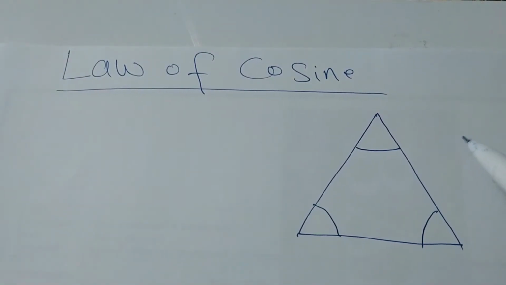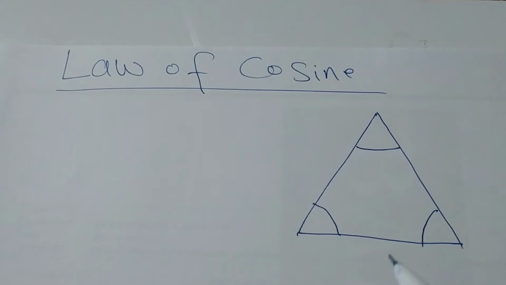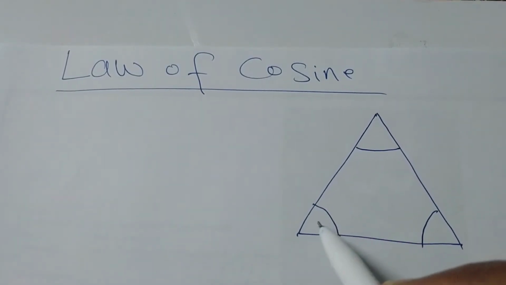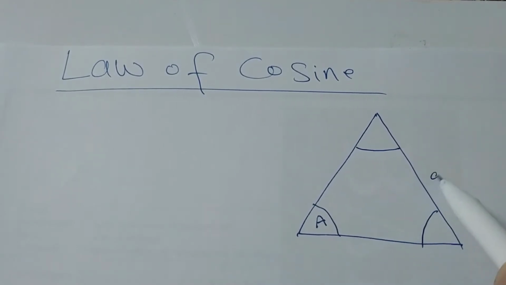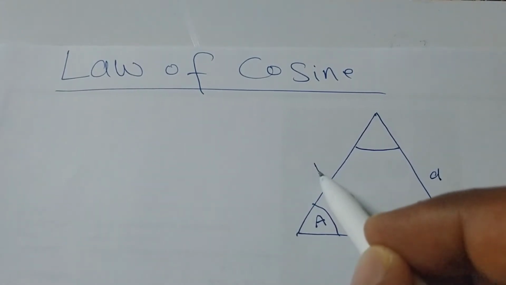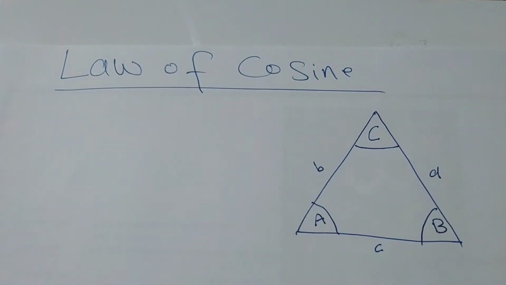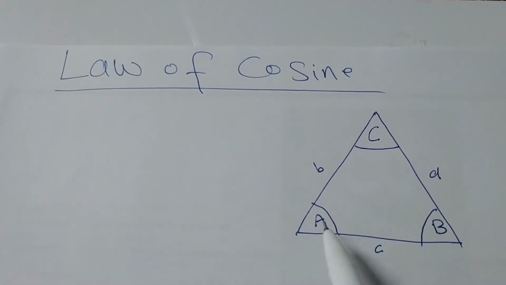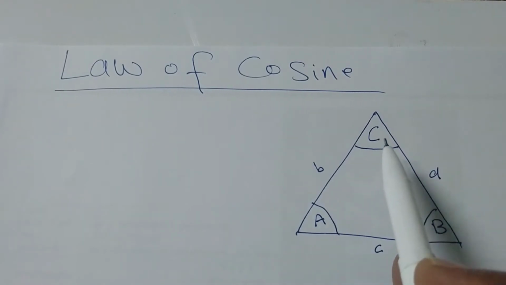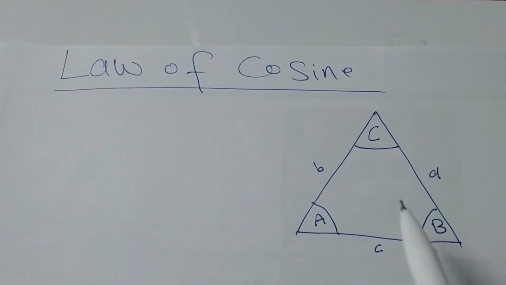As I told you before, in teaching sine law, the opposite side of angle A will be side A. Angle B, the opposite side will be B. Angle C, the opposite side will be side C. Clear, my dear? Sometimes it is written alpha in place of side A, beta for side B, gamma for side C. Whatever, you should understand.